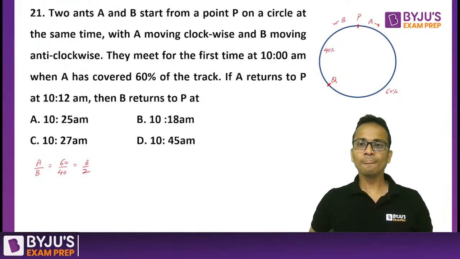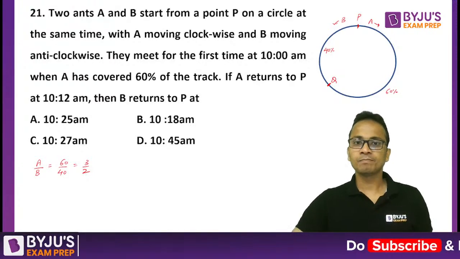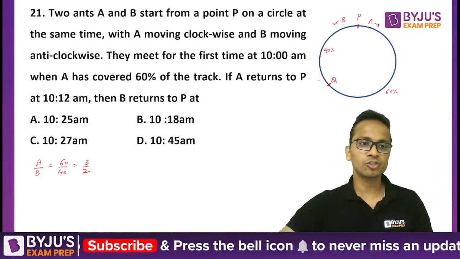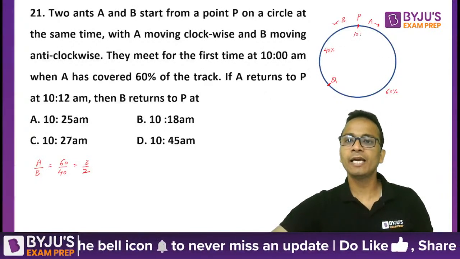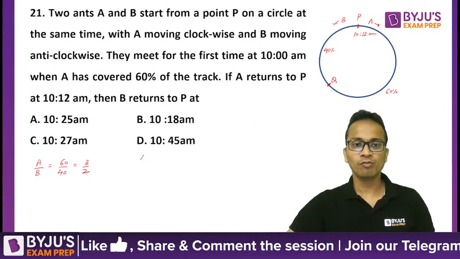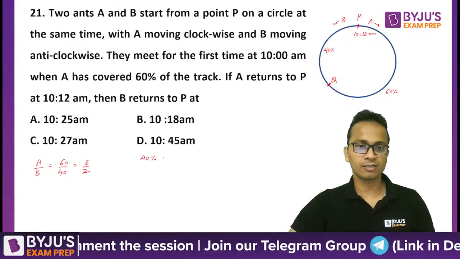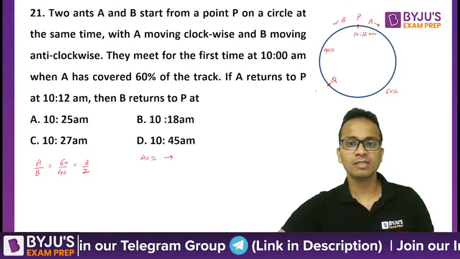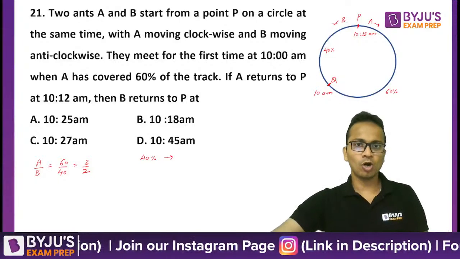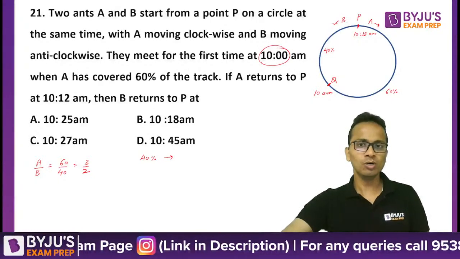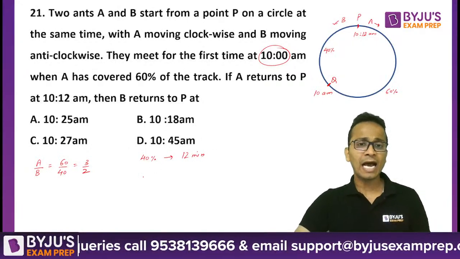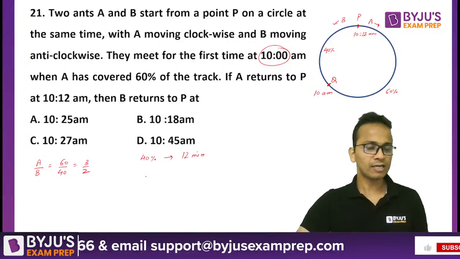Further, they are saying that A, continuing on this racetrack, returned to point P at 10:12 a.m. That means A has covered 40% of the track, starting from 10 a.m. At 10 a.m. it was at point Q. So at 10 a.m. they met at point Q, and after that in another 12 minutes, A has covered 40% of the track, right?